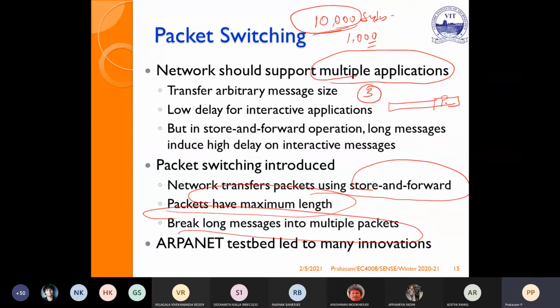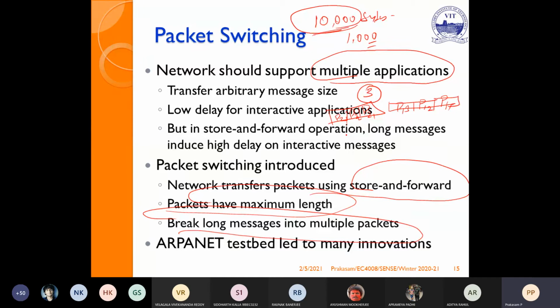That is packet one of the first user, packet one of the second user, packet one of the third user. Now in the second frame, I can add packet two of the first user, packet two of the second user, packet two of the third user. This way I am able to multiplex: I can break the long message into small packets, then multiplex using the existing line.